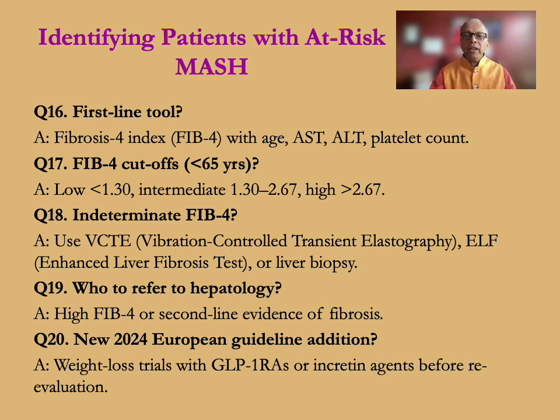Identifying patients at risk for MASH. First line tool: Fibrosis-4 index, using age, liver enzymes AST and ALT, and platelet count. Fibrosis-4 cutoffs for those less than 65 years: low is less than 1.3, intermediate 1.3 to 2.67, high is 2.67 and above. Indeterminate Fibrosis-4 index, then use